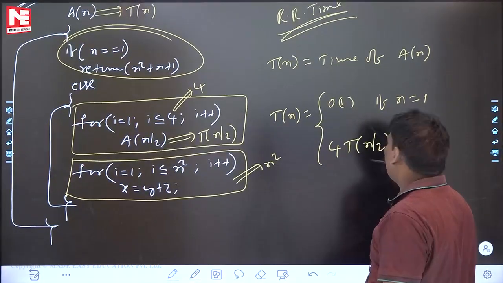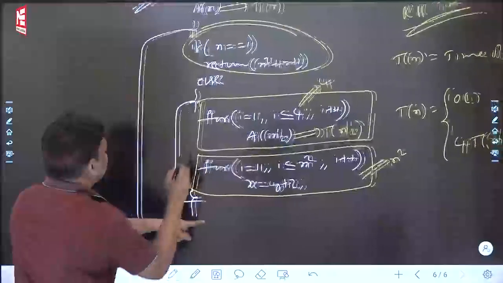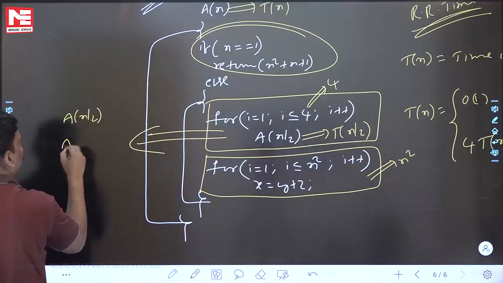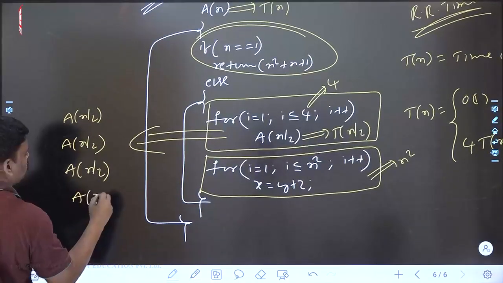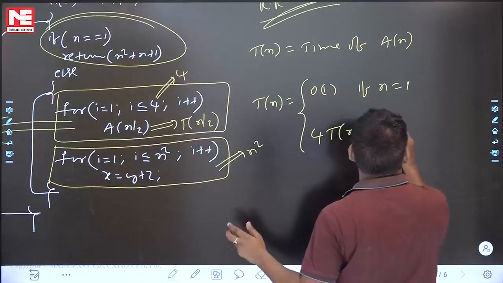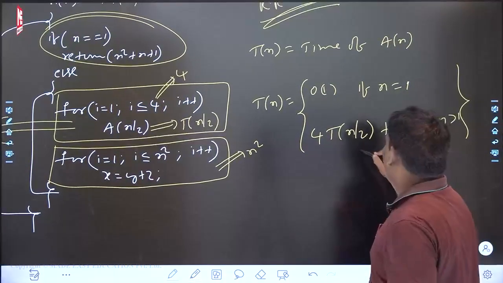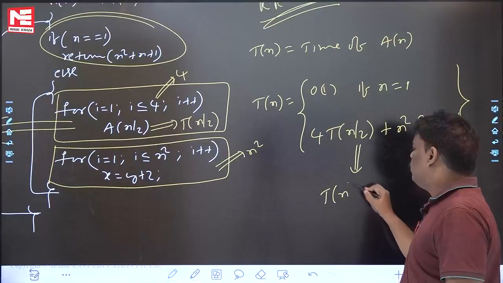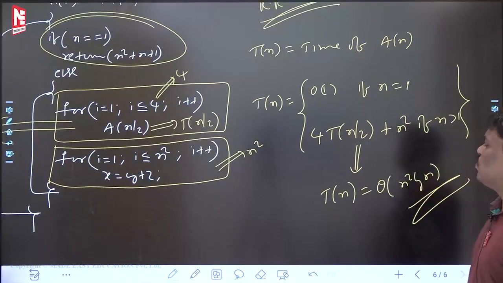If two times were there, it would be 2 T(n/2), as in the previous problem. Now here it is four times. Another way of writing this is A(n/2) four times, but they don't want to waste time, so they wrote it nicely using a loop. Four function calls, so 4 T(n/2) plus n squared, if n is greater than 1. If you solve this using the master theorem, T(n) is equal to theta of n squared log n. For this problem, the answer is n squared log n.